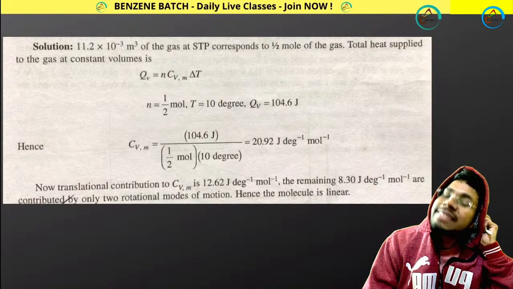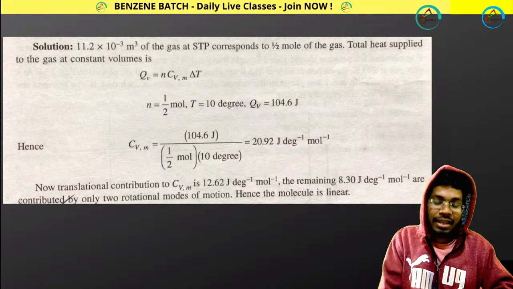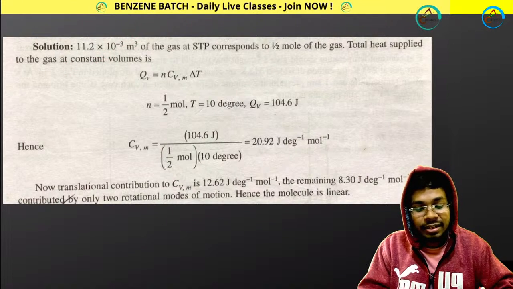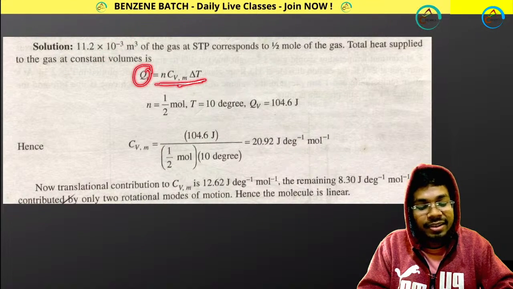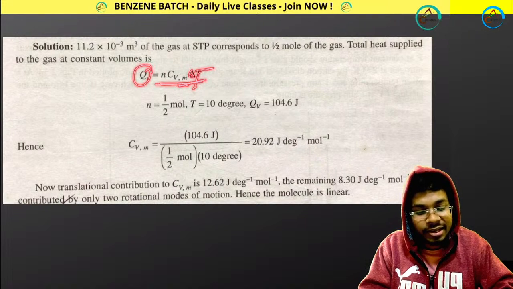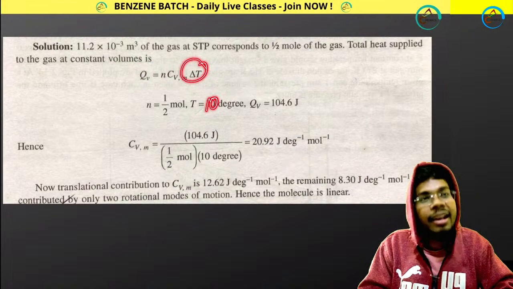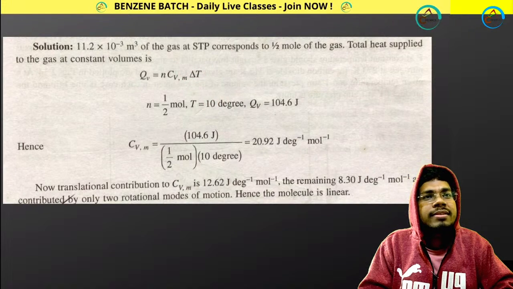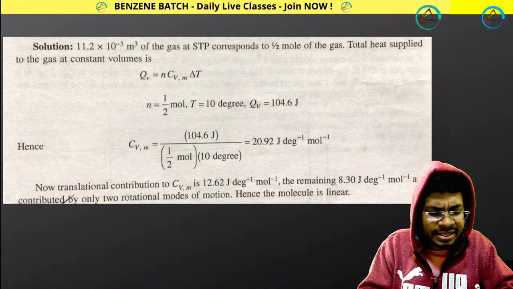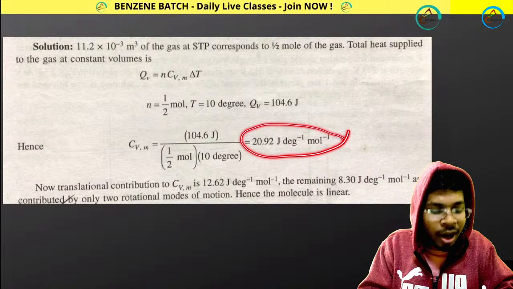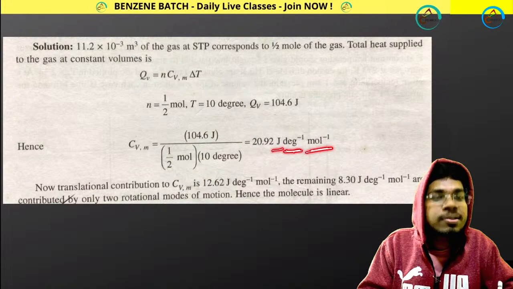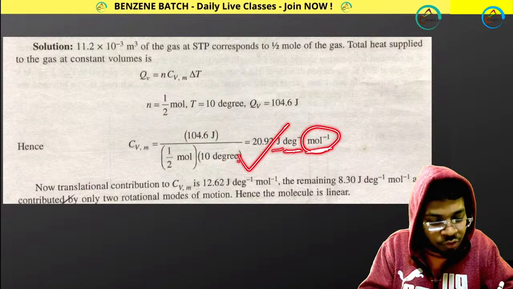So where are you making mistakes? Let's find out the mistakes. Actually, it's a thermodynamics question. Q equals n Cv delta T. You are increasing your temperature by 10 degrees, right? Delta T is 10. Okay, sir, you asked for 1 mole. So yes, this is the value for 1 mole. Look at this: joule per kelvin per mole. Mole inverse means 1 mole. This is the correct value for 1 mole.